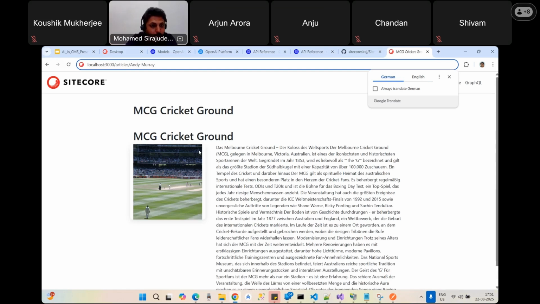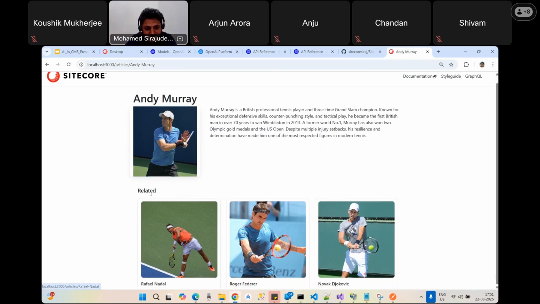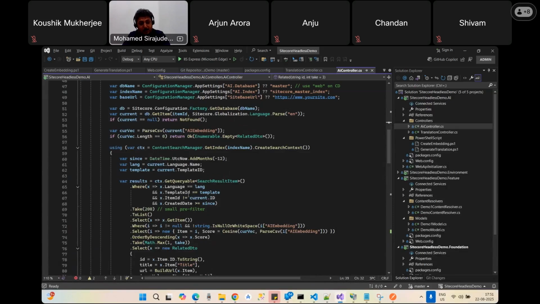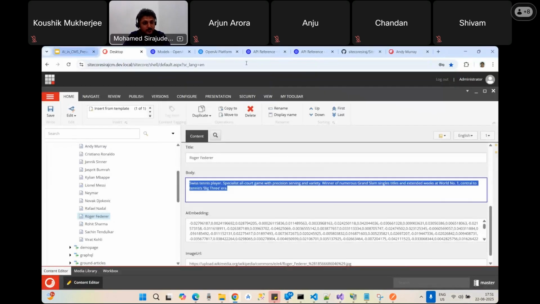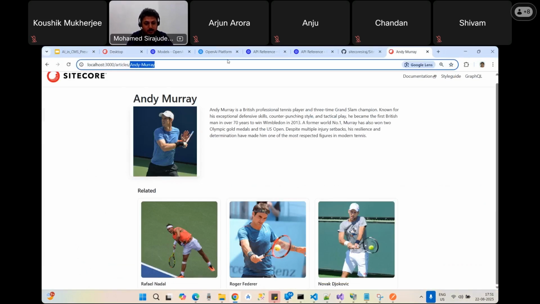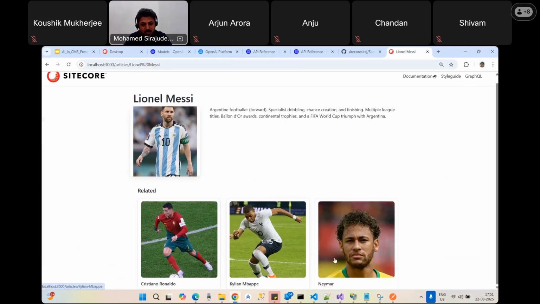See the magic now. I'm going to see the article on Andy Murray. Andy Murray, we know, is a tennis player. When I click Andy Murray, you see the related documents: Rafael Nadal, Roger Federer, Novak Djokovic are coming. They are also tennis players. But I have other items as well, like Jasprit Bumrah and Lionel Messi. When I go and search Lionel Messi, see, Cristiano Ronaldo, Kylian Mbappe, Neymar are coming. So it's not processed from the original text. It is processed from the secured text.